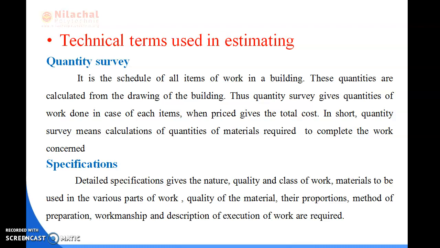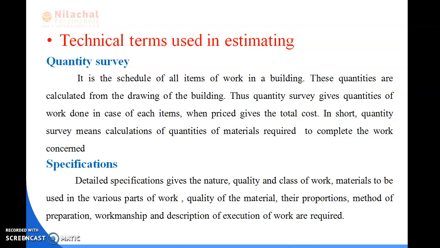In previous class, we already discussed the measurement of estimation. In this class, we discuss technical terms used in estimate. What are the technical terms used in estimator? First, what is the need of technical terms?